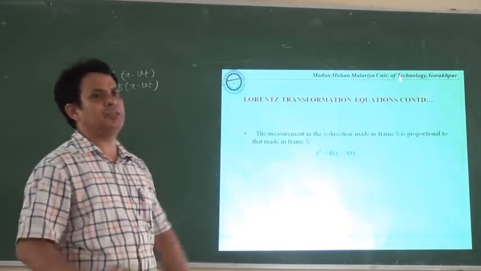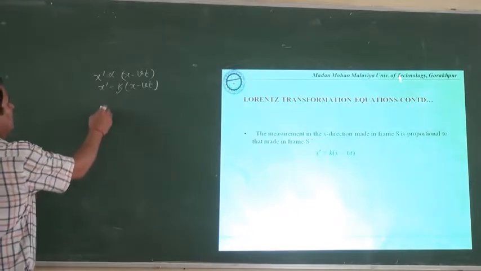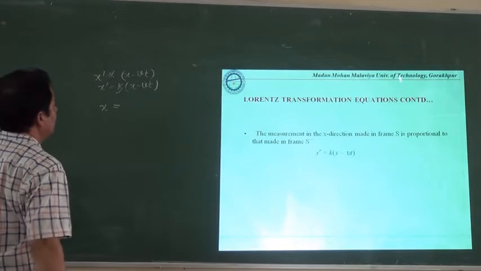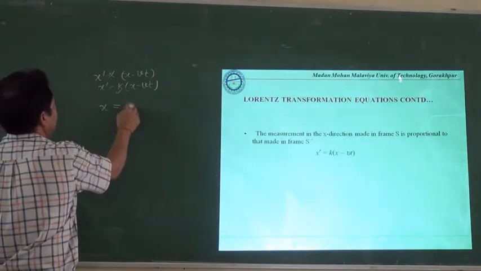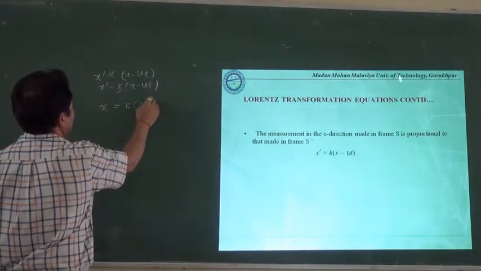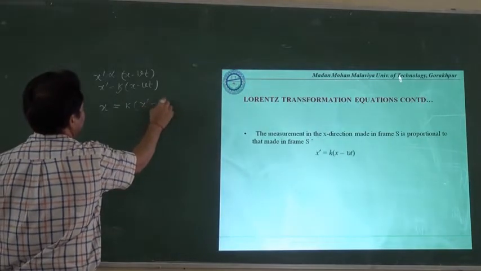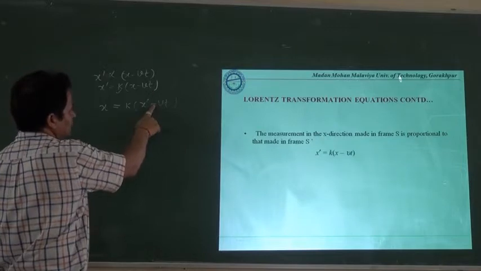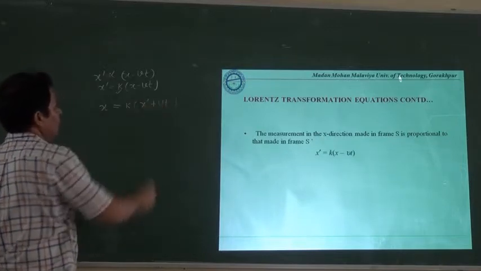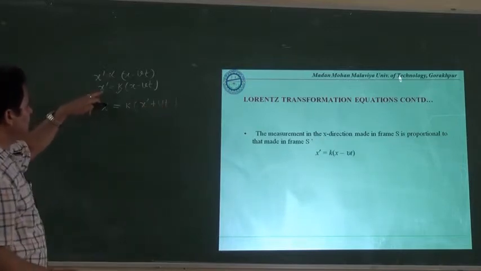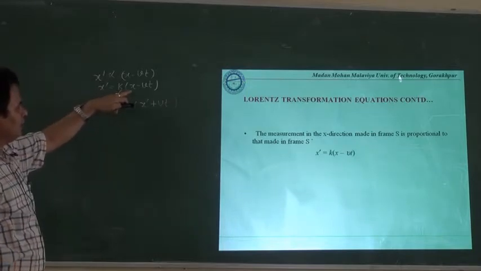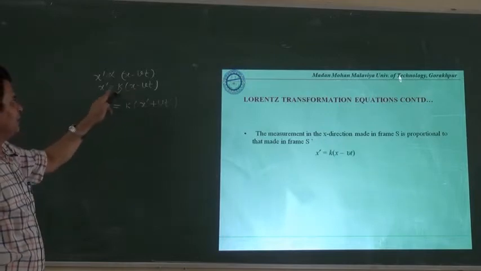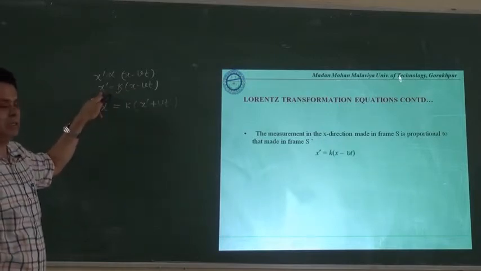Then x will be equal to k times x dash minus vt dash, but the minus is not here, it will be plus. Why? Because here our observer was recording the data in the static frame of reference, and with the help of that we were predicting the value of x dash.